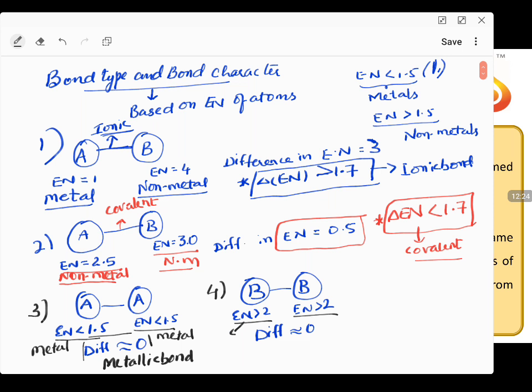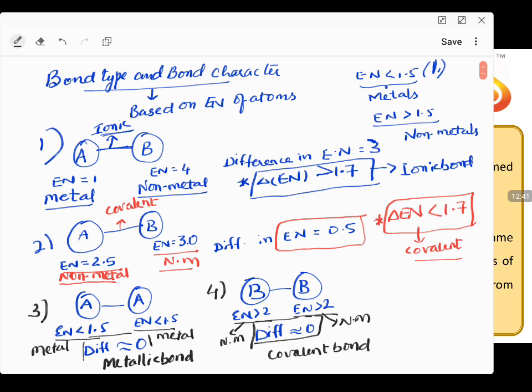What does it mean? Greater than 2 means it is a non-metal. This is also a non-metal. Having a non-metal and non-metal, the electronegativity difference is equal to 0. What type of bond can be possible between these? Again, this leads to a covalent bond.